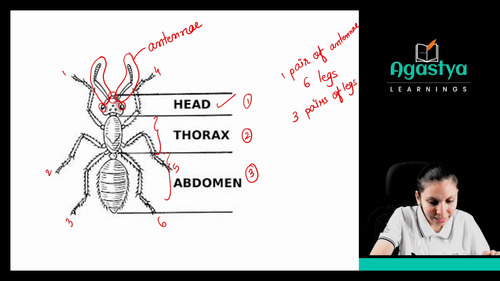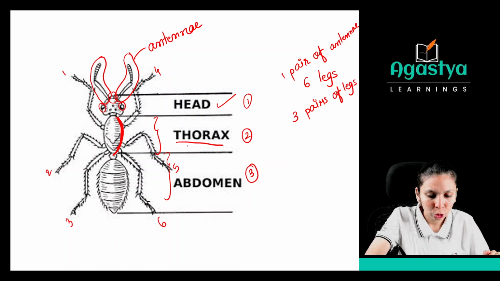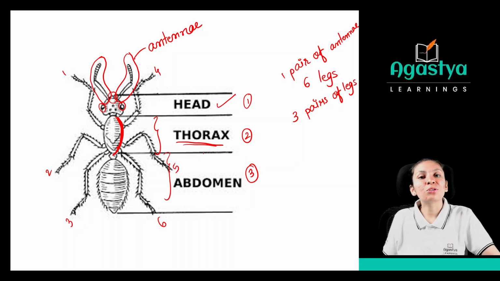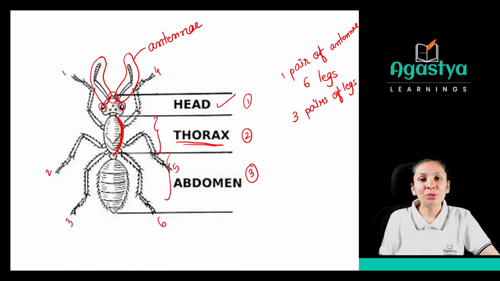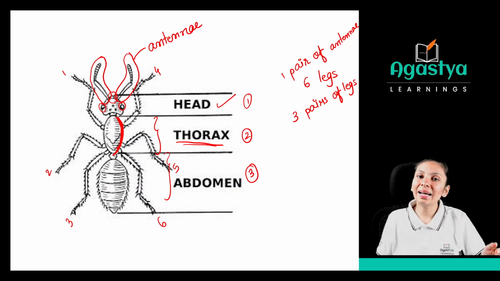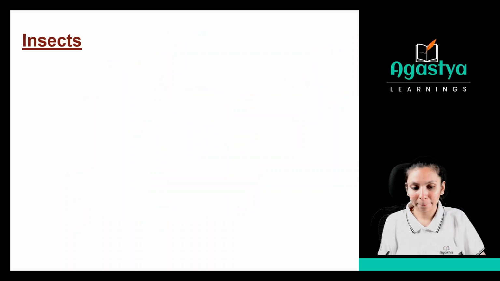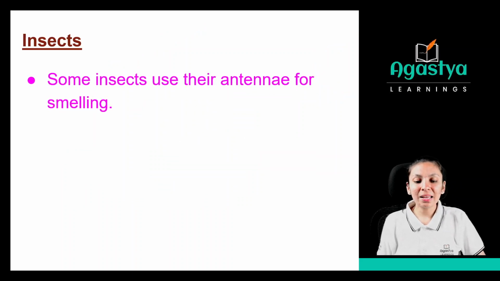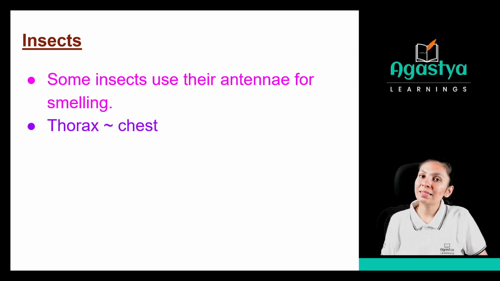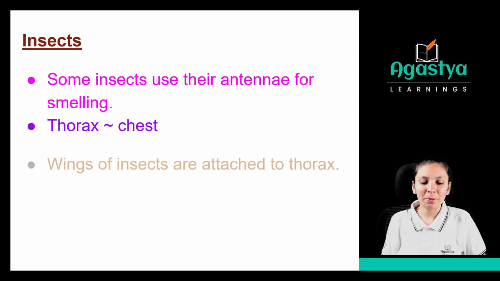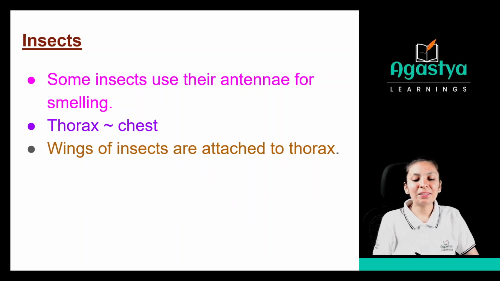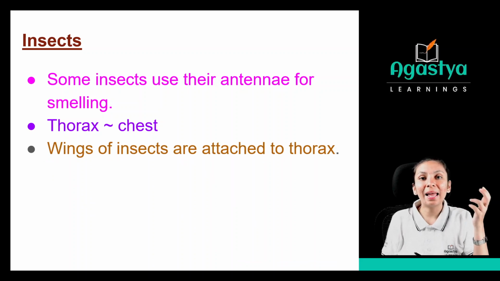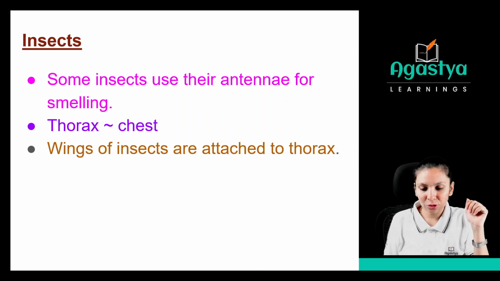Can you see these legs are attached to which region? Thorax. So all the legs are attached to the thorax region, and this thorax is related to our chest. It looks like our chest part. Clear? Okay. Some insects use their antennae for smelling. See, the use of antennae is for smell, right? Then the thorax is similar to the chest of human beings. Then the wings of insects are attached to the thorax. If we are talking about the legs or the wings, then they are attached to the thorax.